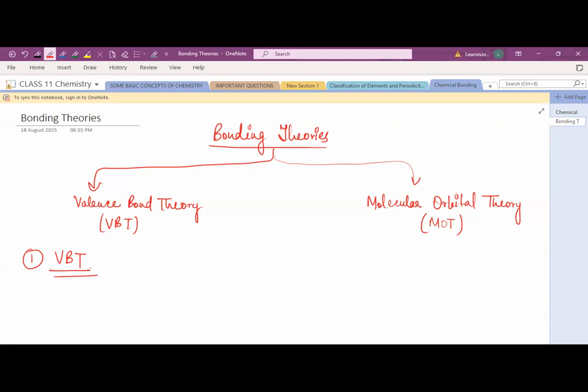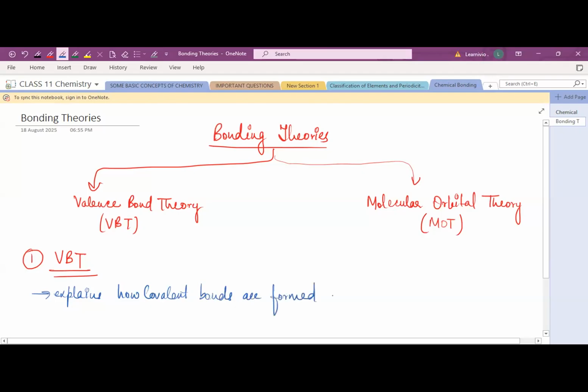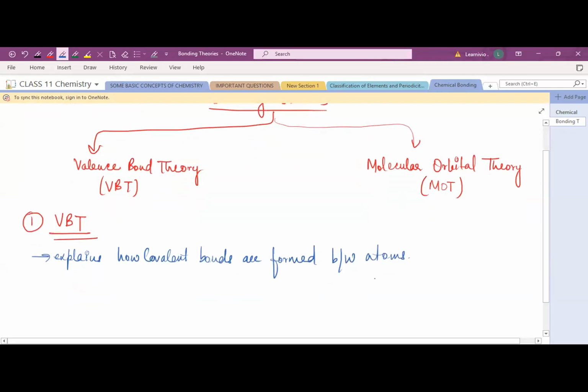So write down: valence bond theory explains how covalent bonds are formed between the atoms. And it states that a covalent bond is formed when the atomic orbitals of two atoms overlap with each other.